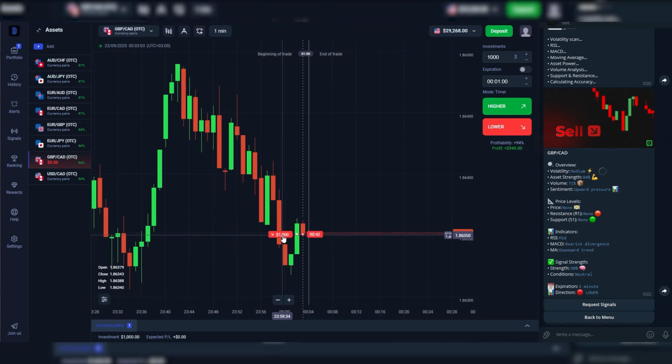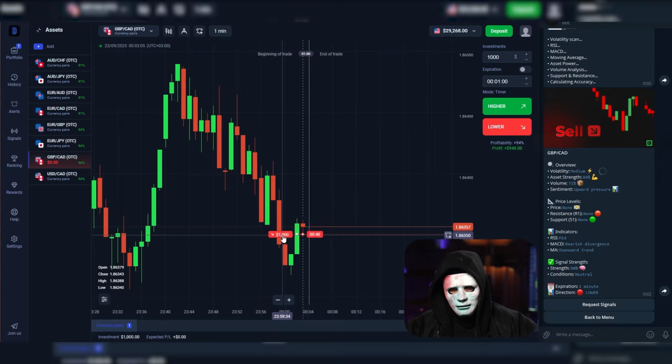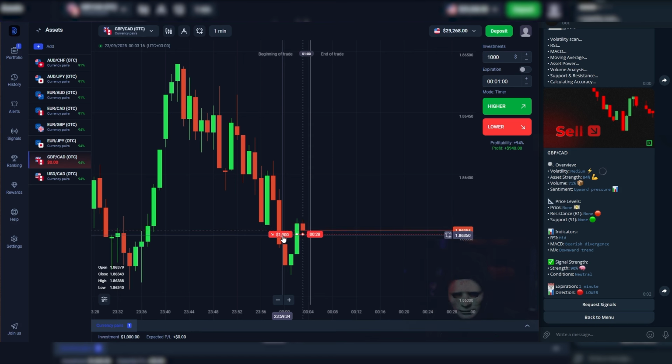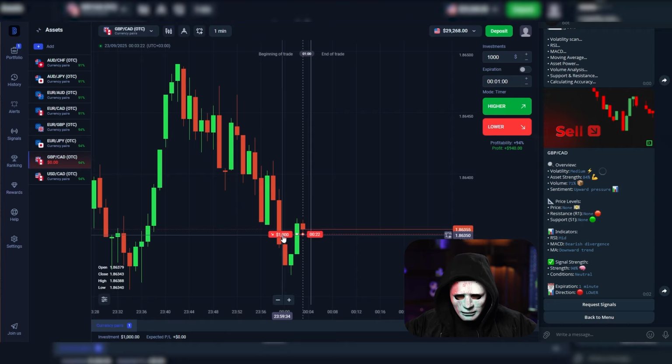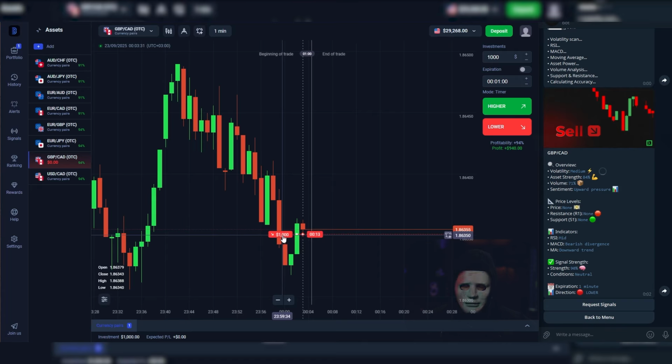But right now, okay. It's not the most pleasant situation when the chart is above the entry point. But in any case, we still have 30 seconds left. We can see that the candle is leaving a shadow. It's not letting it grow. We're going lower. We can't break through a certain resistance. That's why I think the red candle should drop sharply now, because buyers can't handle the resistance.